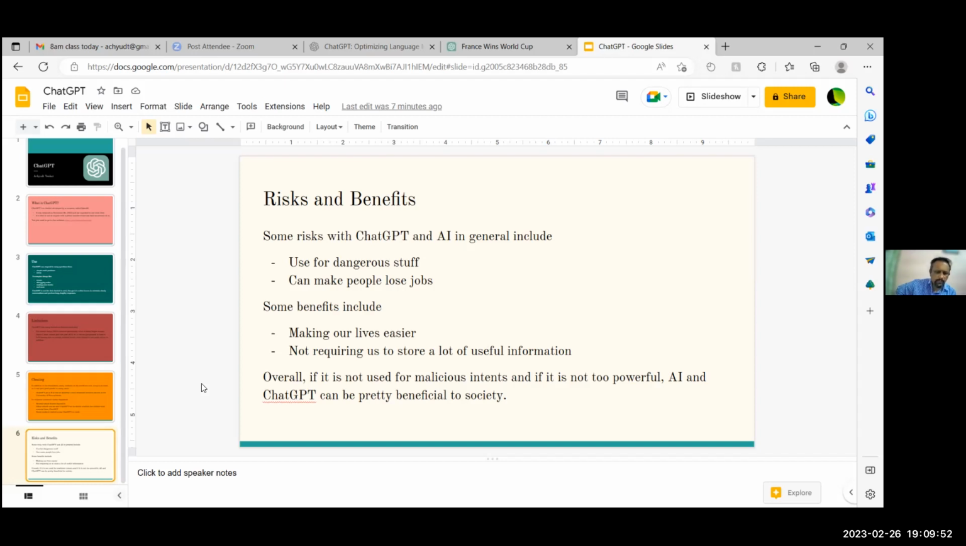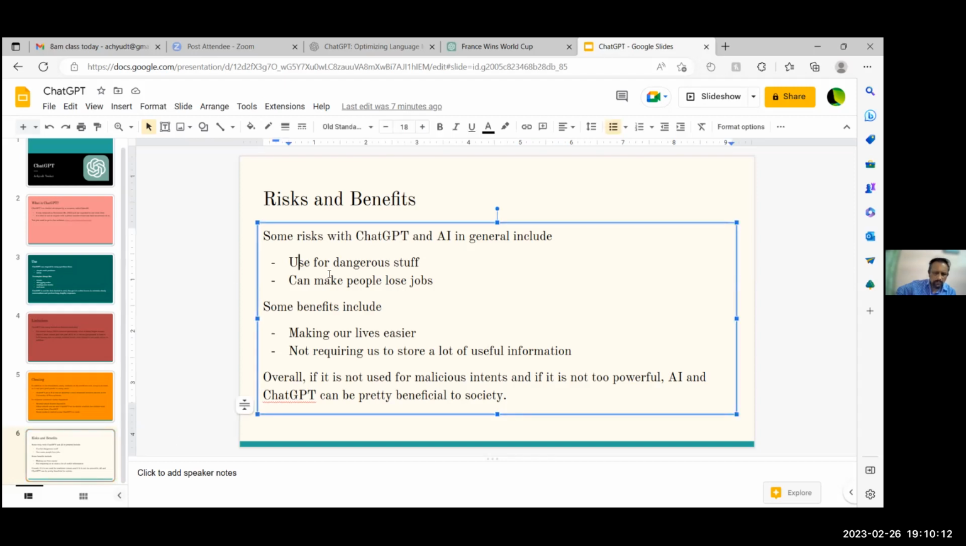And there have been mixed responses. Some people wanted to implement ChatGPT and use it in our lives, while some people are opposed to it, saying it's going to start leading to a decline in human civilization. So let's just examine it. Some of the arguments are valid. It can be used for dangerous stuff. You can ask ChatGPT how to hack a server, and it can give you an answer.